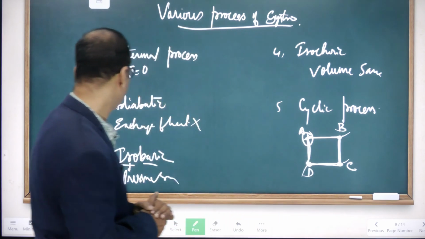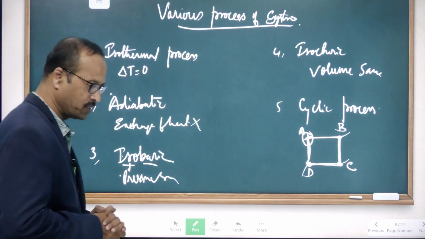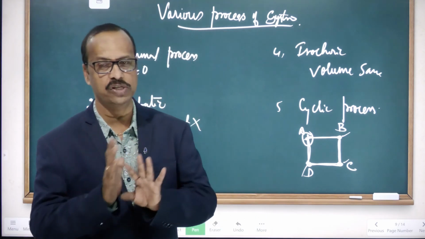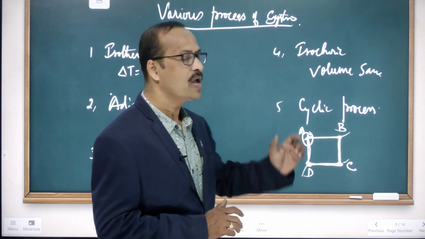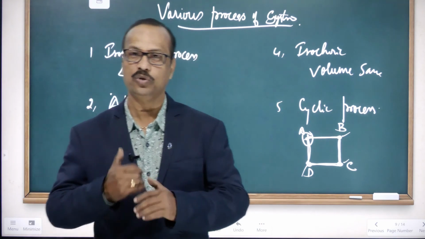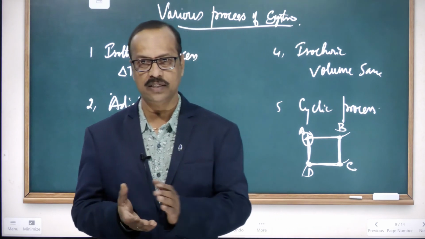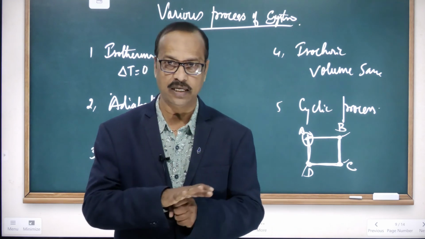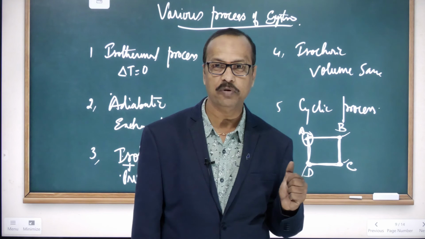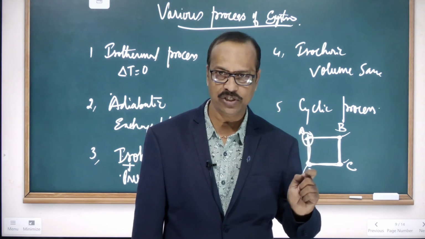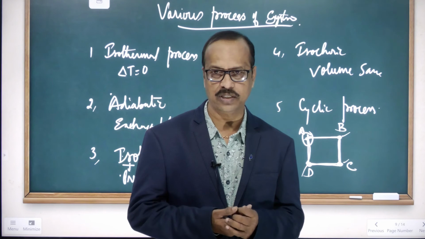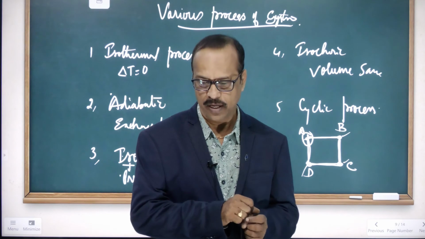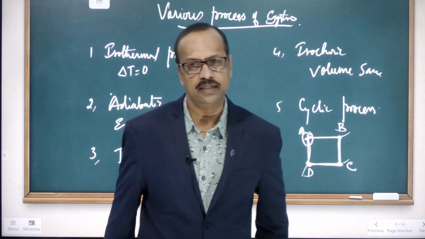Then come to isobaric. Iso means same, baric means pressure. Throughout our experimental study, if the pressure of the system does not change, then it is called an isobaric system. Isochoric means that throughout the study the volume does not change, which means it is done in a closed vessel. And the last one, the cyclic process: if a system is at an initial state like A and after several operations it reaches state A again, then it is called a cyclic process.